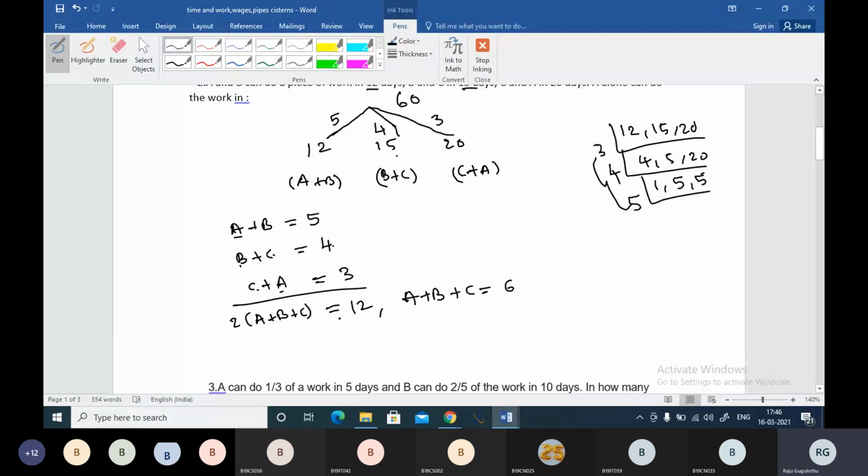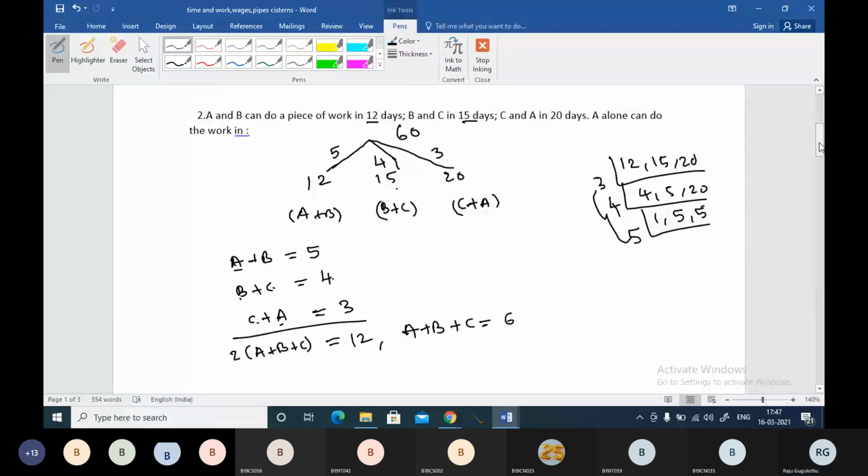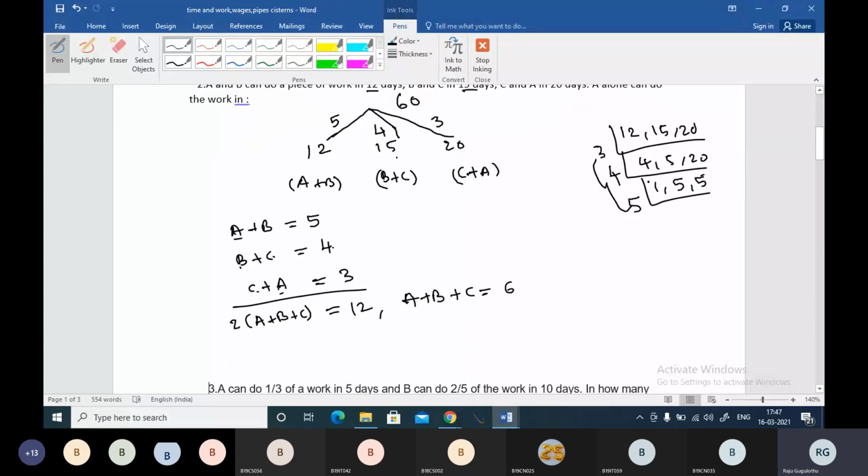So when A plus B plus C are allowed to work for one day, they are going to complete 6 units of work. And the question asked is, A alone can do the work in. We need to find A's one day efficiency. Then with that one day efficiency, we can tell the answer.